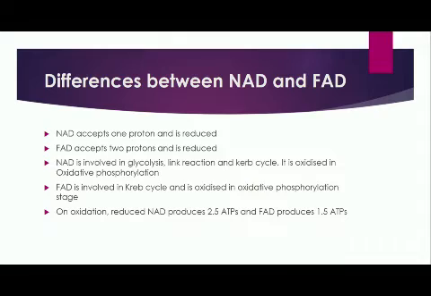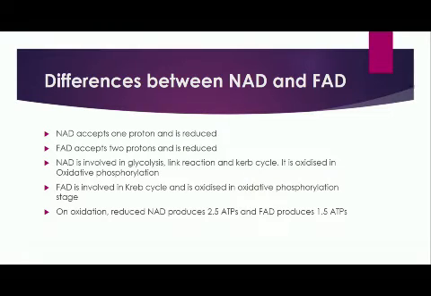These stages, glycolysis, link reaction, Krebs cycle and oxidative phosphorylation, are the four stages of aerobic respiration, right? During the first three stages, NAD is reduced and then it is reoxidized in the oxidative phosphorylation stage.